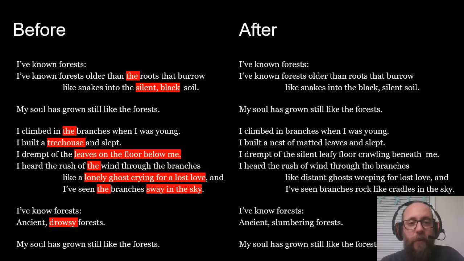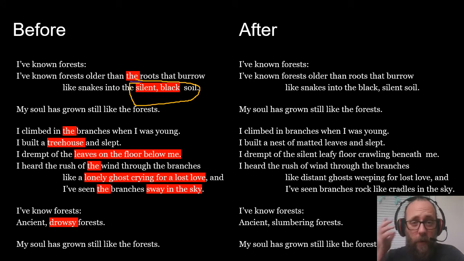So one of the other things I changed, you'll notice, let me switch to yellow, is this line, "silent black soil." When I read it, I read it out loud. First I read it in my mind. Then I read it moving my lips without actually speaking, because it helps me feel the words differently. And then I actually read it out loud. And when I read it out loud, it sounded kind of choppy, like "snakes into the silent black soil."